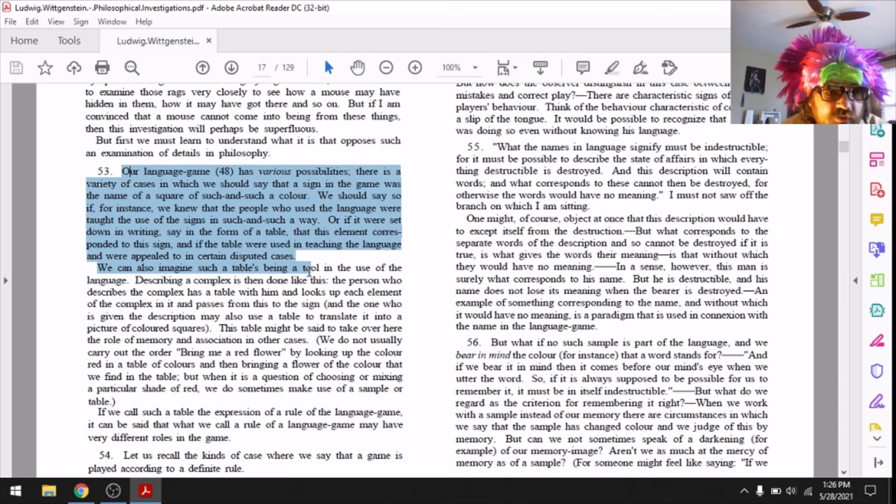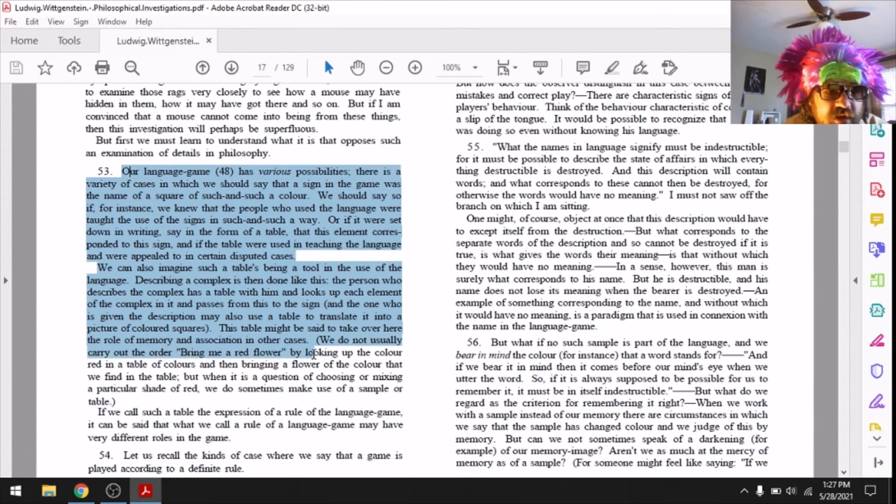We can also imagine such a table being a tool in the use of the language. Describing a complex is then done like this: the person who describes the complex has a table with him and looks up each element of the complex in it and passes from this to the sign, and the one who is given the description may also use a table to translate it into a picture of colored squares. This table might be said to take over here the role of memory and association in other cases.